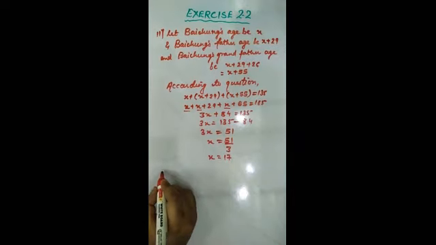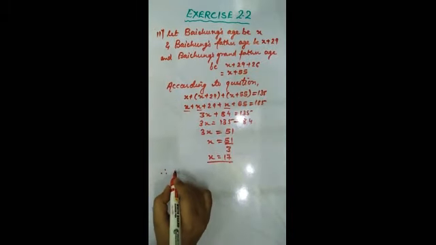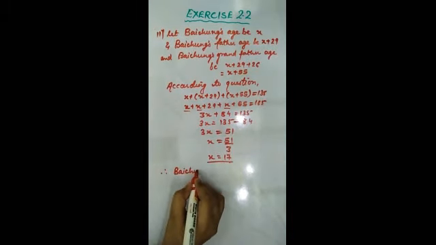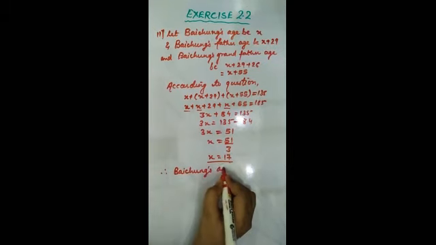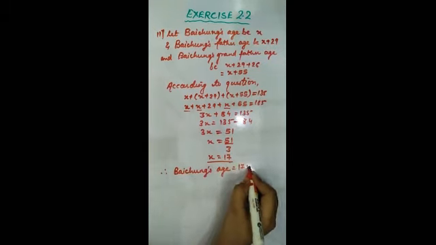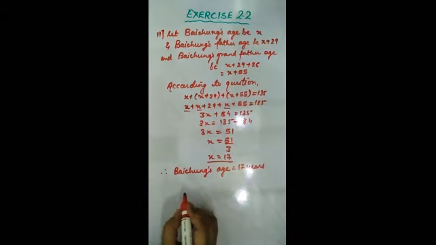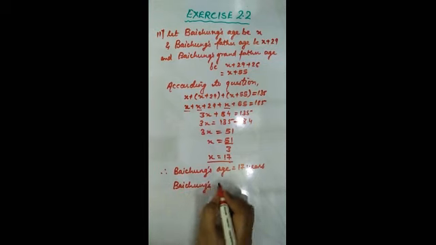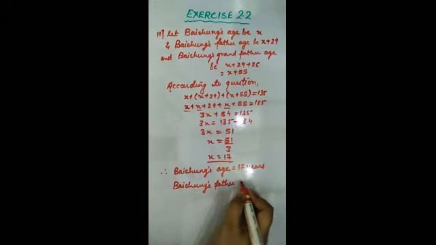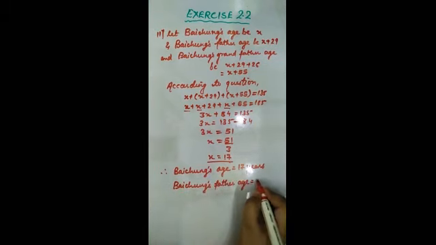Therefore, what you will write at the end? You got the value of x. Therefore, Baichung's age was x. Therefore, Baichung's age is equals to 17 years. Baichung's father age will be equal to x plus 29, it was given. So 17 plus 29 is how much? Add it. This will be 46 years.